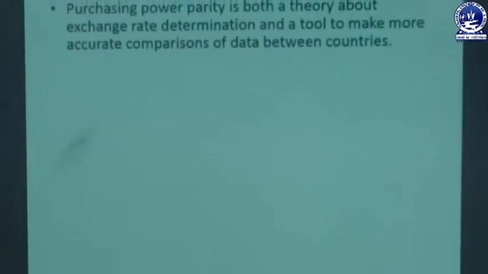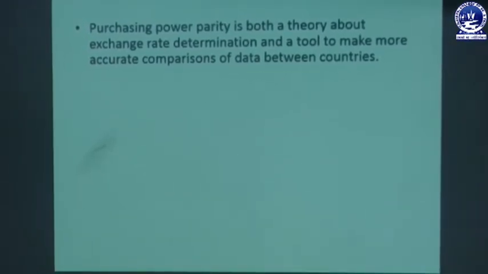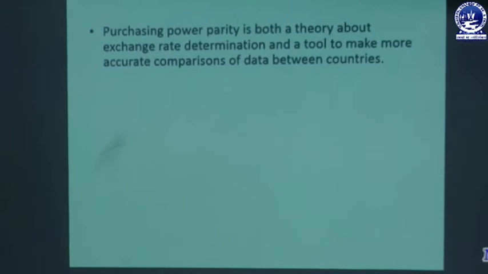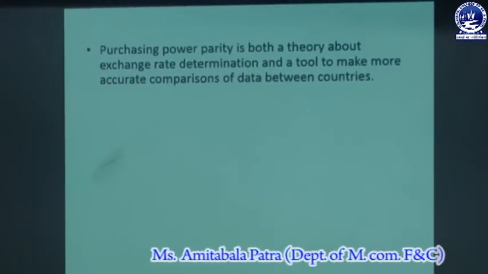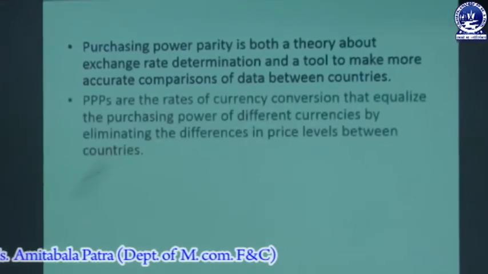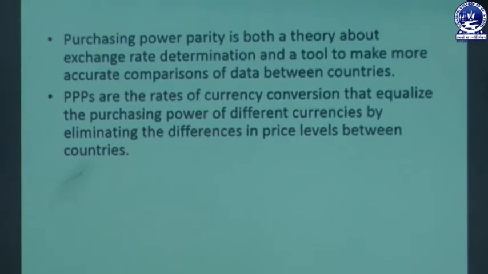Purchasing power parity is both a theory about exchange rate determination and a tool to make more accurate comparisons of data between countries. Purchasing power parities are the rates of currency conversion that equalize the purchasing power of different currencies by eliminating the differences in price levels between countries.